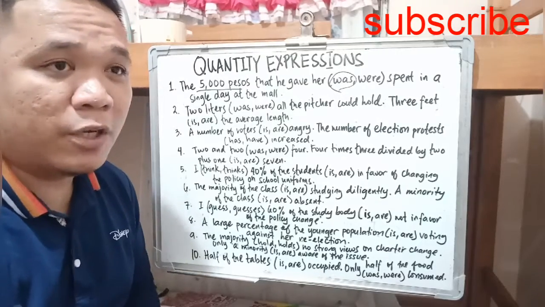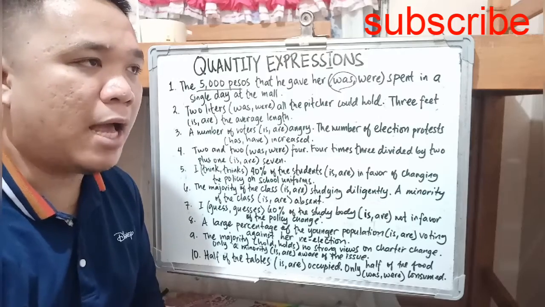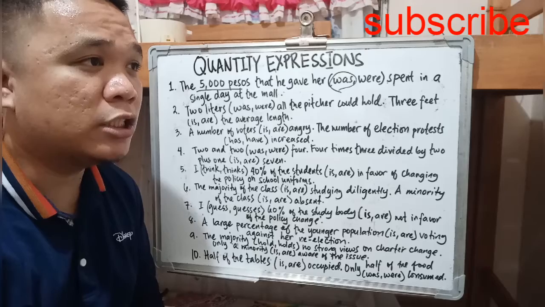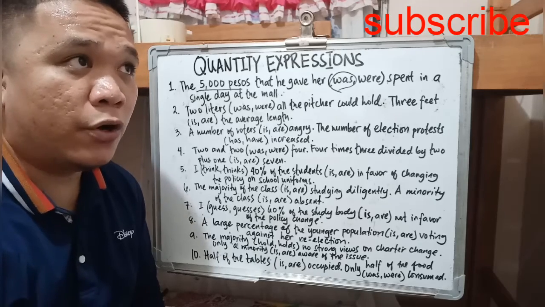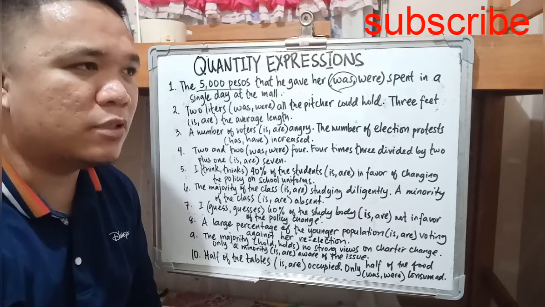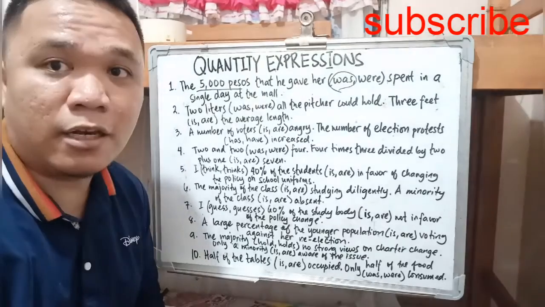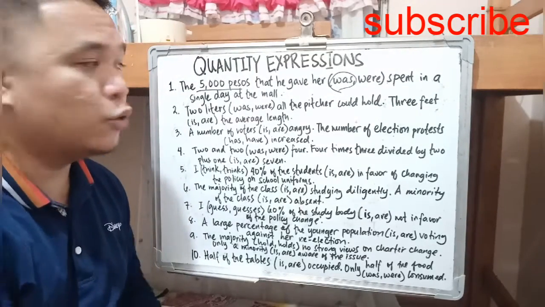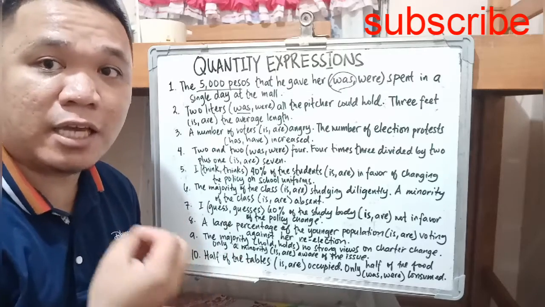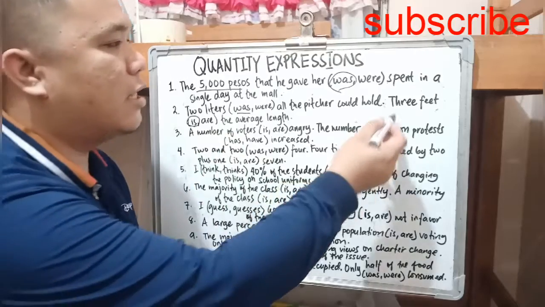So here, one of the rules in subject-verb agreement is that if it refers to an amount of measurement, such as liters, ounces, or measurements like kilos, grams, even time, they are all considered singular. So 2 liters was all the pitcher could hold. 3 feet is the measurement, so 3 feet is the average length.